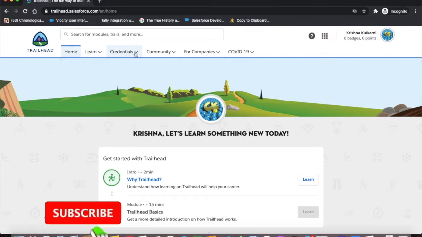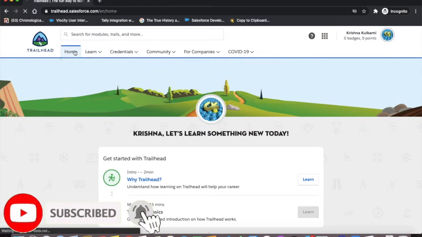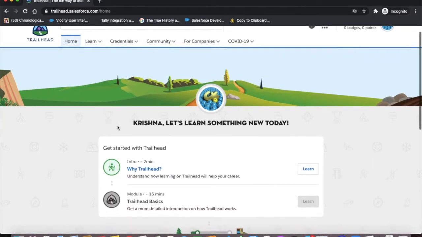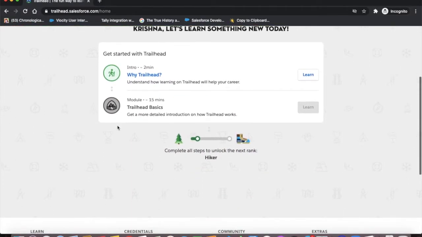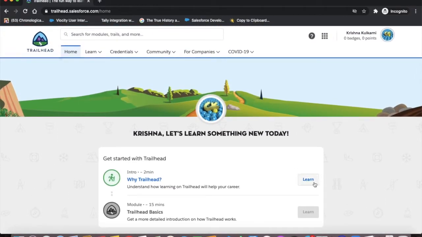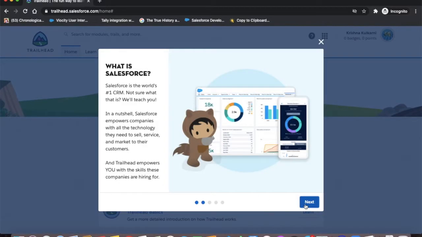Now it will redirect you to this screen. Let's see what it is telling us about why Trailhead. Basically, in these two modules it will give you information on what Trailhead is and how you can learn with the help of Trailhead.